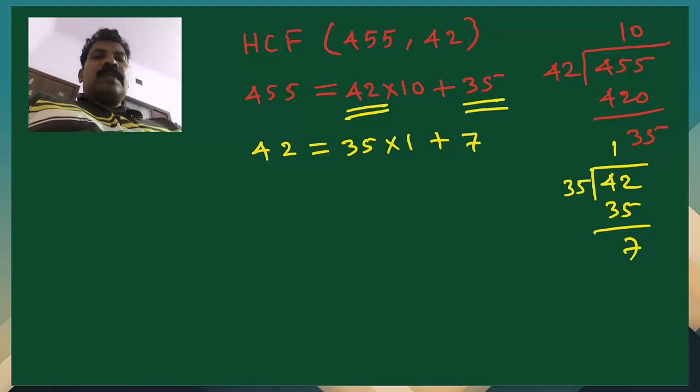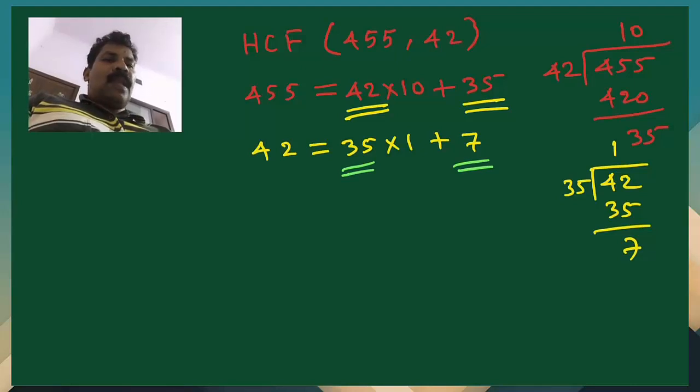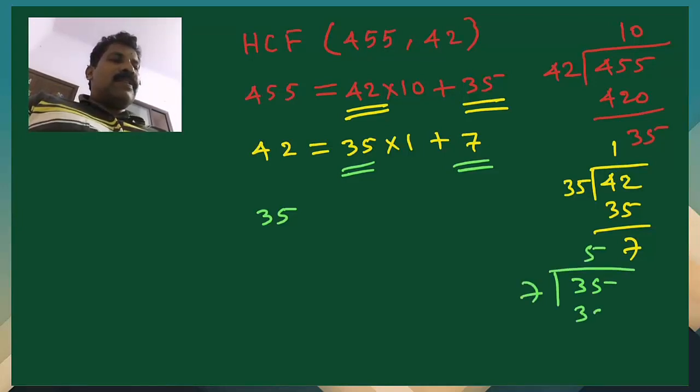Then again we shall proceed with 35 and 7, that is 35 will be the dividend this time and divisor will be the remainder 7. So 5 into 7 is 35, remainder will be 0. So we can write 35 is equal to 7 into 5 plus 0.